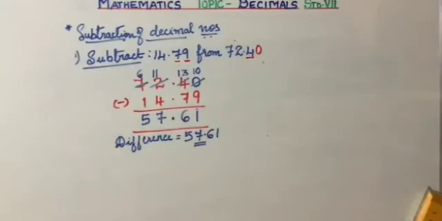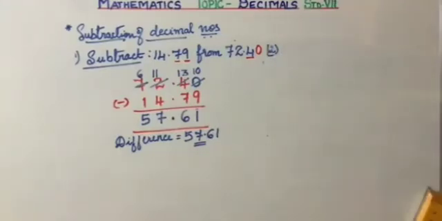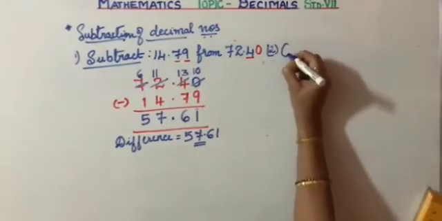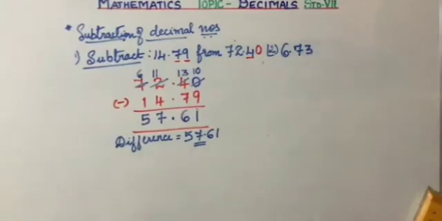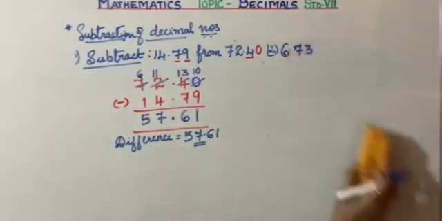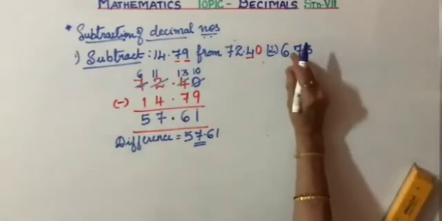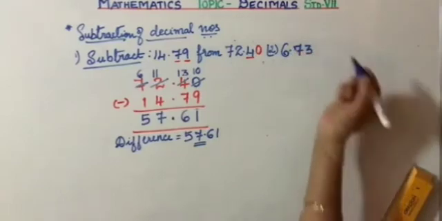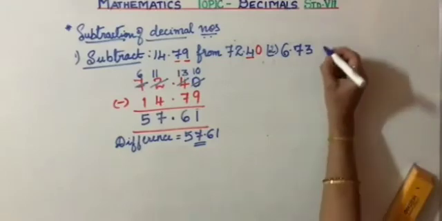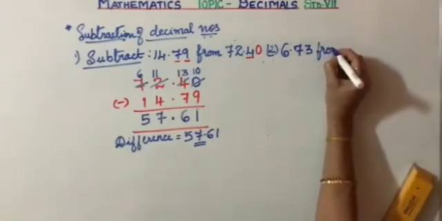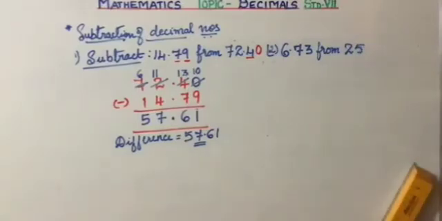Okay, children. Next one, try this. 6.73. Some children write the decimal point here. Sometimes in your rule book this decimal is not seen. Please write it here in between the numbers so that it's clearly seen. So you have to remove 6.73 from 25. Yes, start doing.